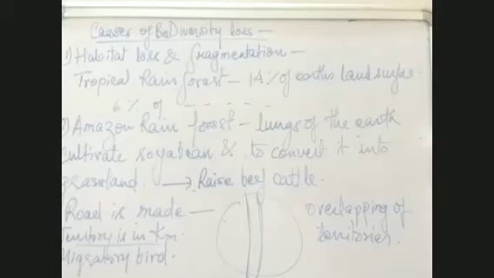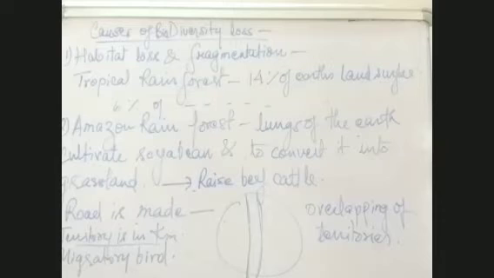So this was the first point which I wanted to discuss, habitat loss and fragmentation. Here, one example of fragmentation I have told you. And the first two examples were examples of habitat loss. Habitat loss is because of the shrinking of the area where the organisms live, and because of the shrinking of those areas, they lose their habitat, and their survival is difficult.